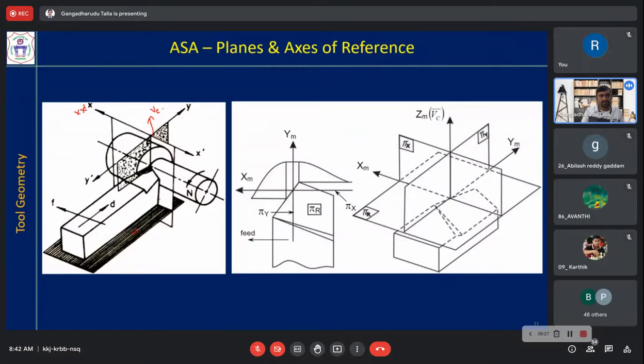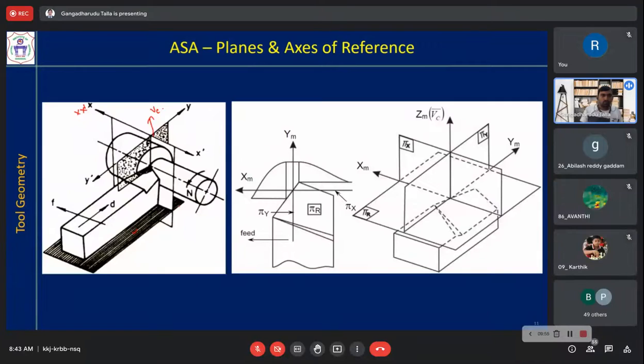That is pi x. Similarly, you take a plane along the transverse axis of the machine, and that plane is perpendicular to both pi r and pi x. So you have taken three mutually perpendicular planes at the cutting point. That's it.